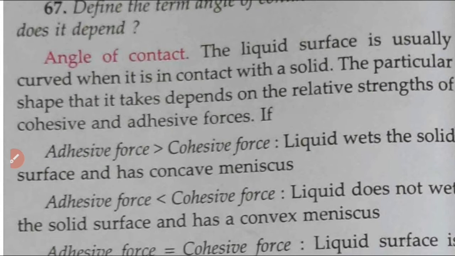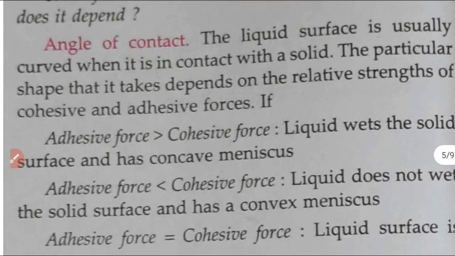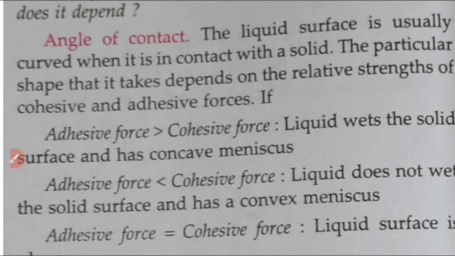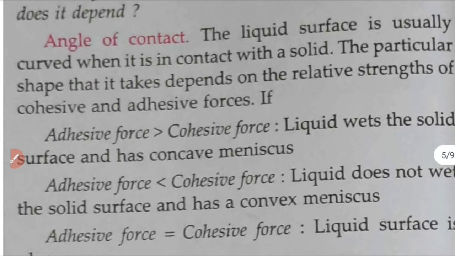So inside a liquid, there is a force of attraction between liquid molecules. That force of attraction we call cohesive force. So cohesive force is the force of attraction between similar molecules, and adhesive force is the force of attraction between dissimilar molecules. Depending on the relative strengths of adhesive force and cohesive force, we can explain the curved shape of the liquid surfaces. For that, we define a quantity called angle of contact.